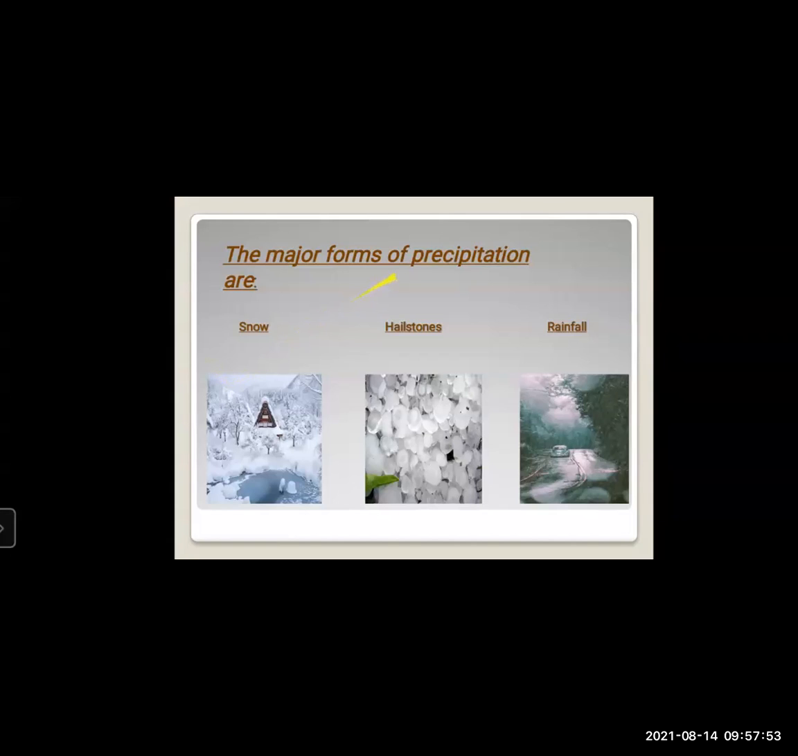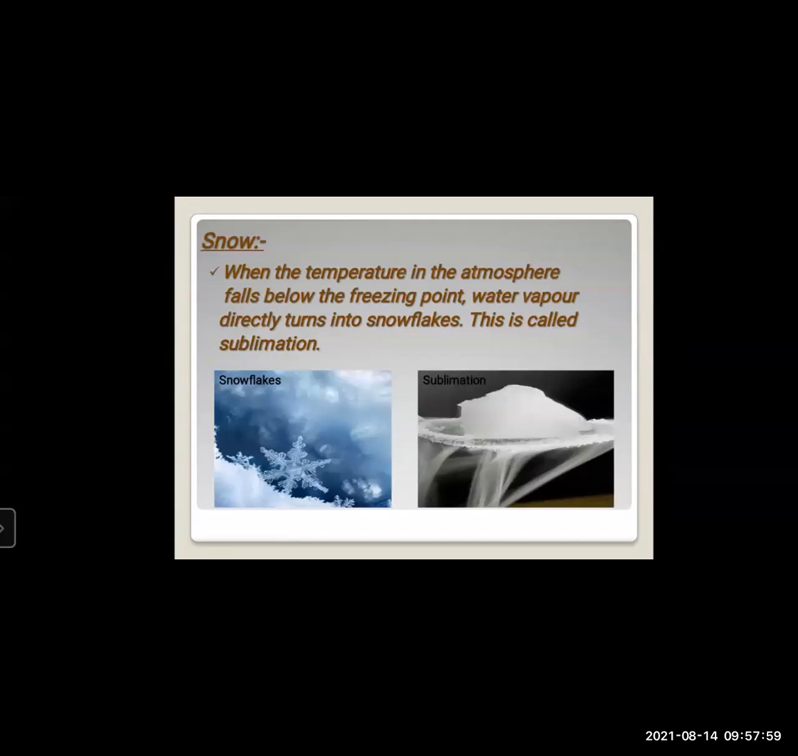The first major form of precipitation we are going to learn is snow. When the temperature in the atmosphere falls below the freezing point, water vapor directly turns to snowflakes. This is called sublimation. Now, what is snow? Snow means small white crystals of ice formed directly from the water vapor of the air.